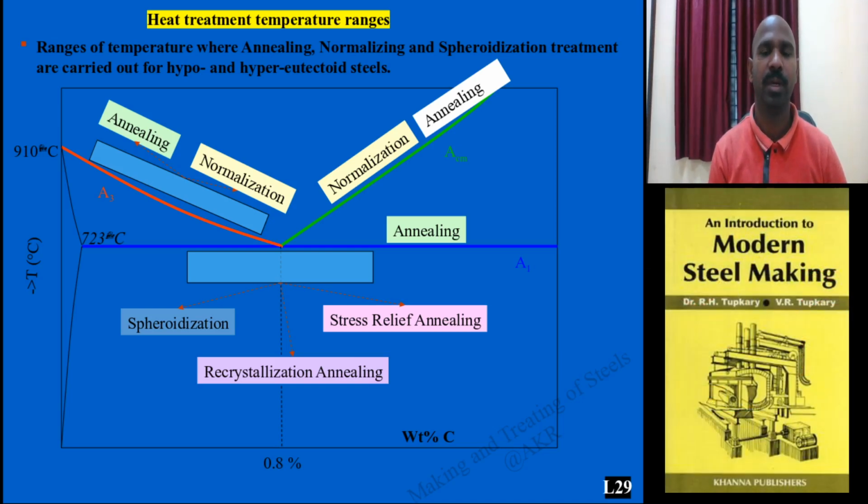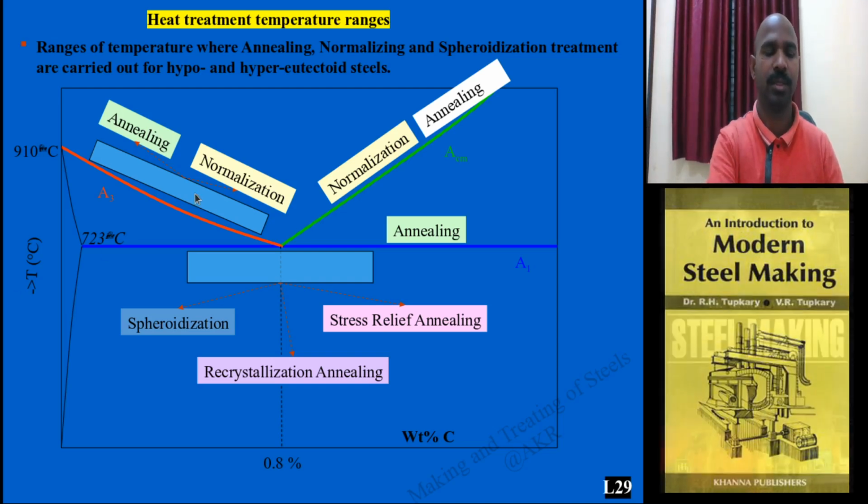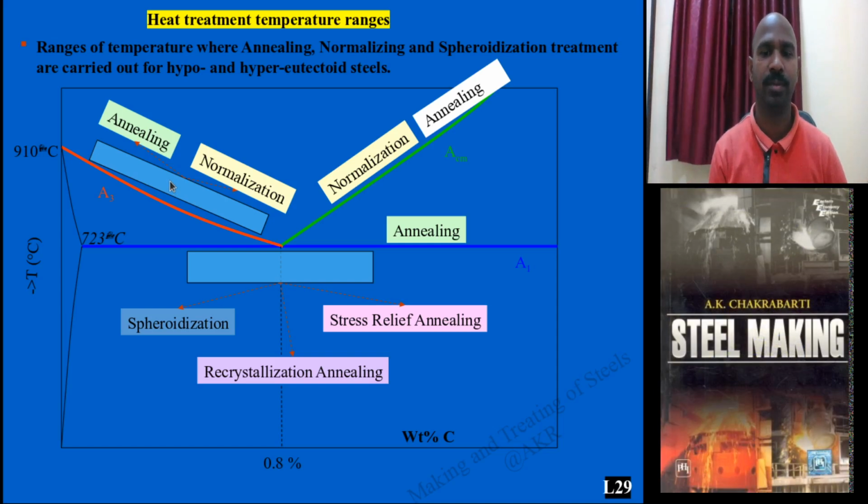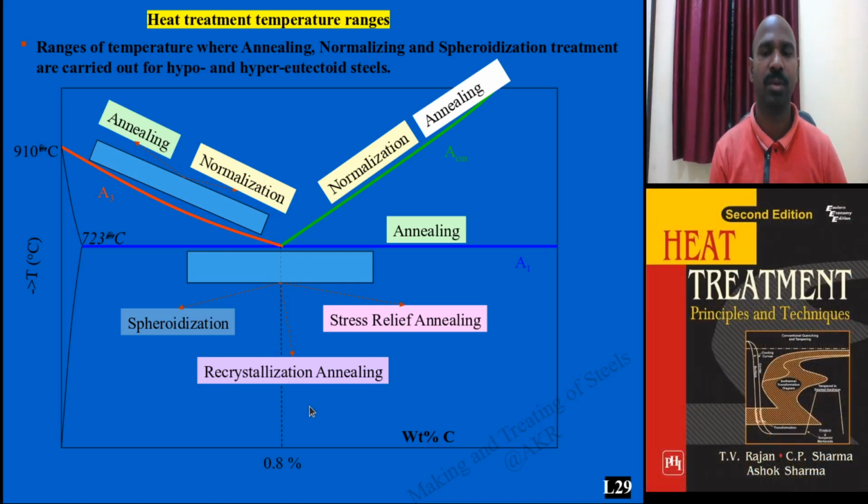The main heat treatment process is choosing a particular temperature and holding for a long time, that is a soaking period of minimum 1 hour, and cooling using various cooling media. If it is within the furnace, we call it furnace cooling.